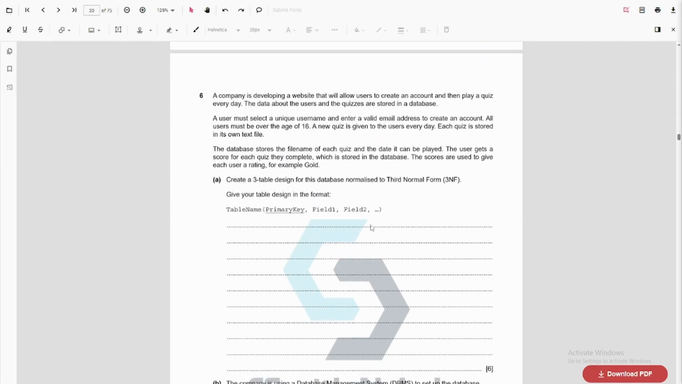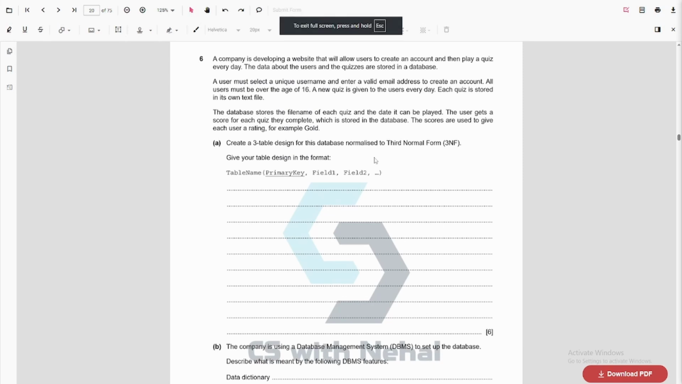Alright, coming to the next question. A company is developing a website that will allow users to create an account and then play a quiz every day. The data about the users and the quiz are stored in a database. A user must select a unique username and enter a valid email address to create an account. All users must be over the age of 16. A new quiz is given to the users every day. Each quiz is stored in its own text file.